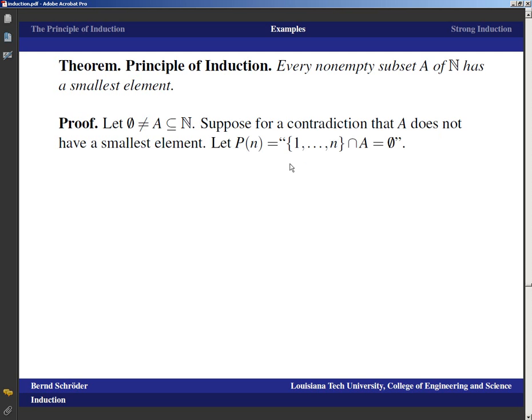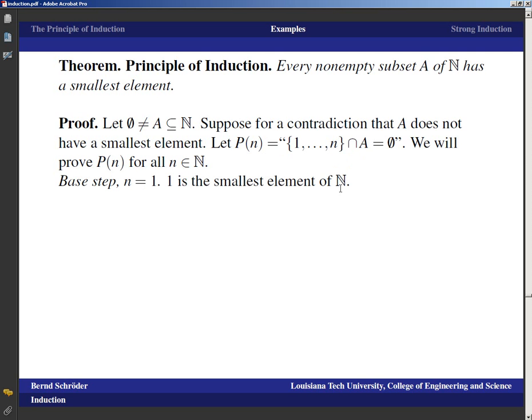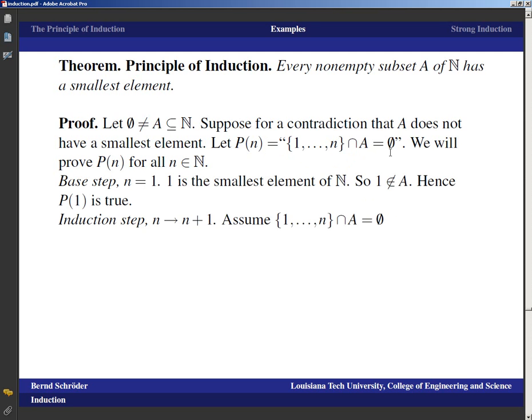Well, we let the statement P(n) be that the intersection of the beginning of the natural numbers, 1 to n, intersect A is empty. And we will prove that that works for all natural numbers, which would then of course be a contradiction, because it would mean that A doesn't intersect any beginning of the natural numbers, and that means A would have to be empty. For n equals 1, we realize that 1 is the smallest element of the natural numbers, so that means that 1 is not in A, and that means P of 1 is true, because singleton 1 intersect A must be empty.